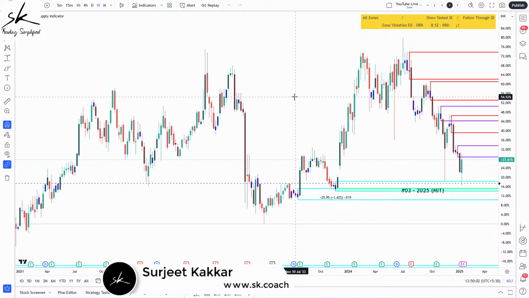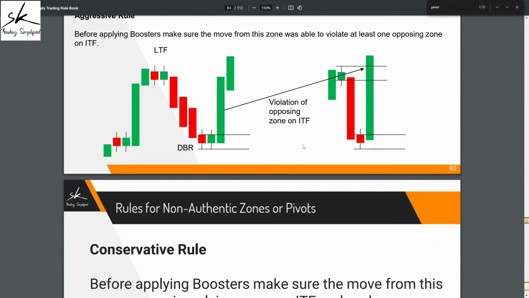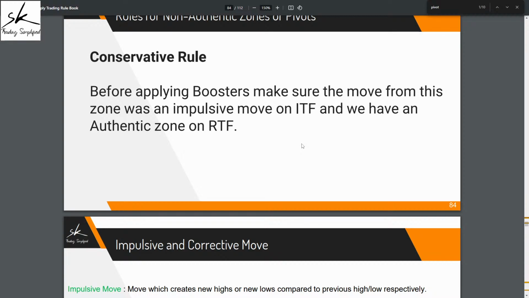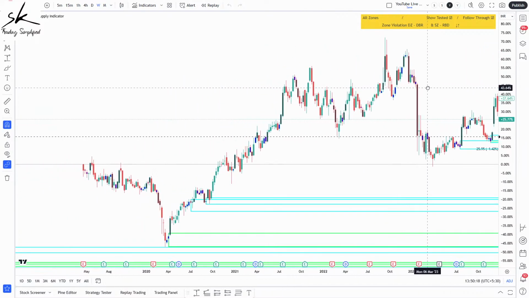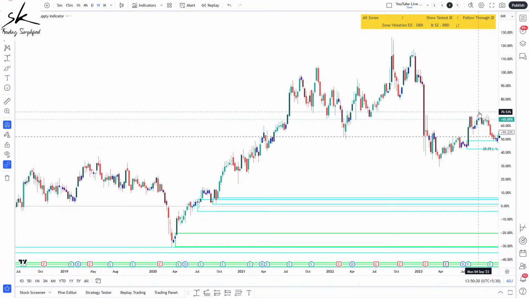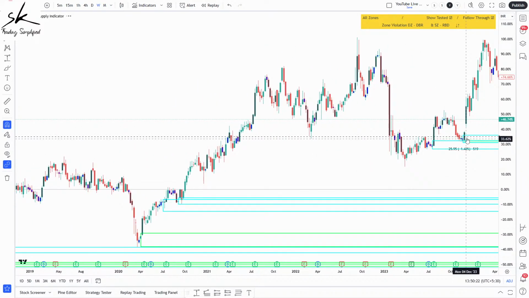And if I wanted to apply the conservative approach, it says we are looking for two conditions. One, you need to have an impulsive move on the intermediate time frame, and two, you need to have an authentic zone on the refining time frame. So let's see, do we have an impulsive move on the intermediate? The answer is yes. You can see when we were here, that's my recent pivot high, and the prices were able to violate it and make a new pivot high. So we definitely have an impulsive move.